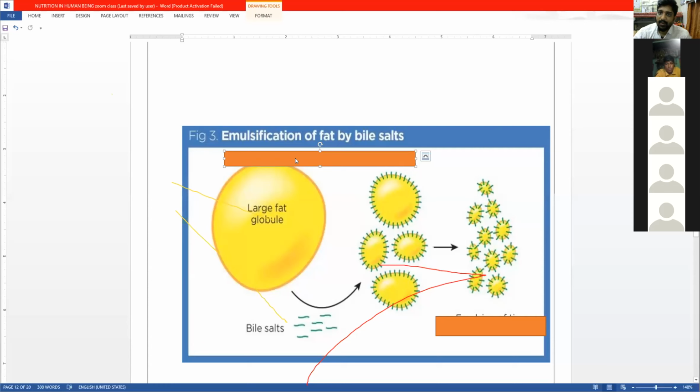Okay. Now coming back to this emulsification of the fat. What is the meaning of emulsification? When the large fat molecule is broken to small.